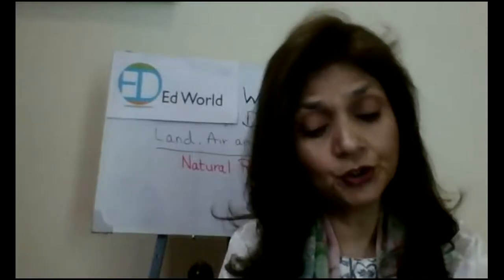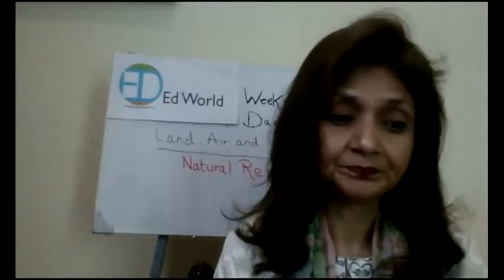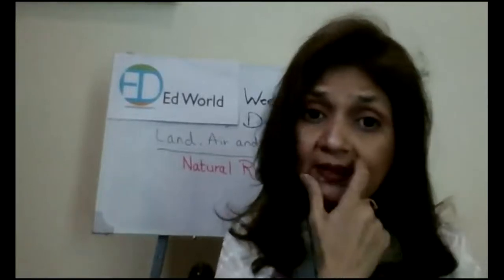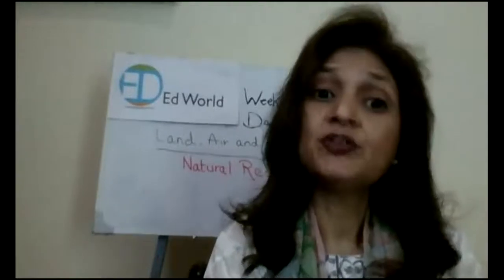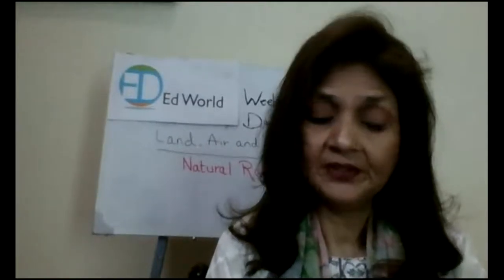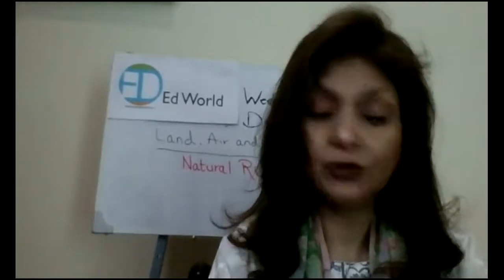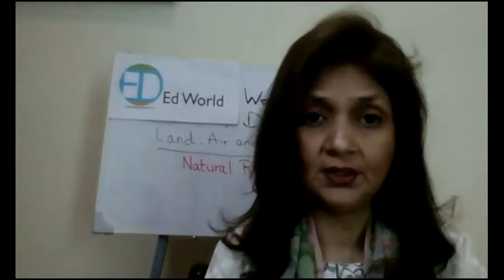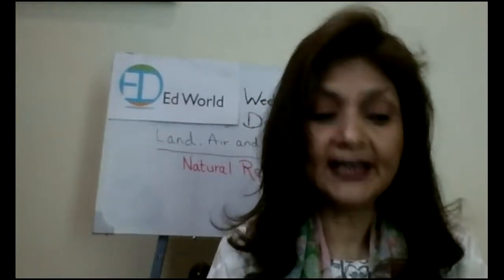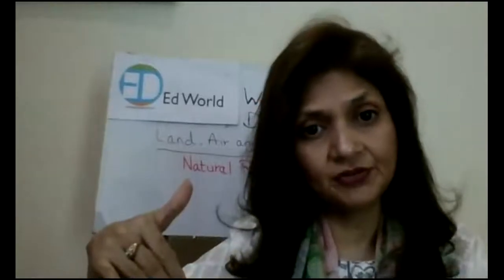And as I have told you, natural resources come from earth. For example, water comes from earth, rocks come from earth, trees come from earth, right? Now, natural resources such as oil and coal cannot be replaced. We cannot replace oil, we cannot replace coal, right? Others like trees, we can replace trees. Some trees can be replaced from the other trees, right?